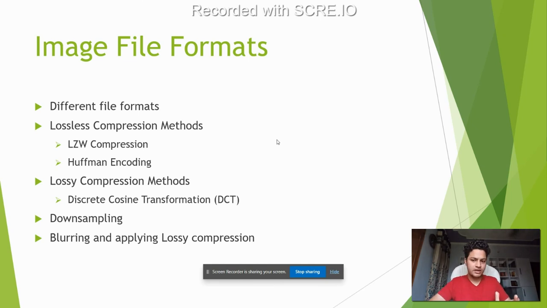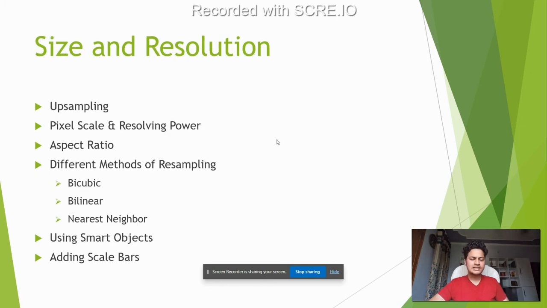We talked about downsampling, how we don't always need that many pixels. We could easily downsample a 6000 by 6000 image into, let's say, 1500 by 1500, and the size should come down by about a factor of 16. We talked about blurring and then applying a lossy operation, another way to reduce the file size drastically. Blurring smoothens out the sharp edges, and the lossy operation works well without sharp edges, so it will help reduce the size even further. Sizing, I think, was the topic of the last two weeks.